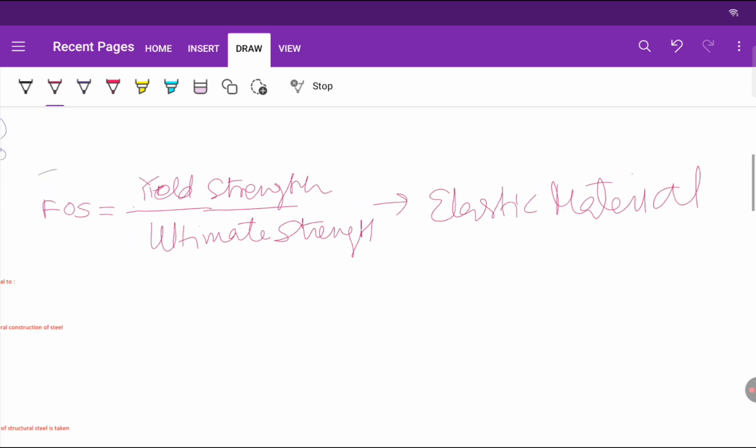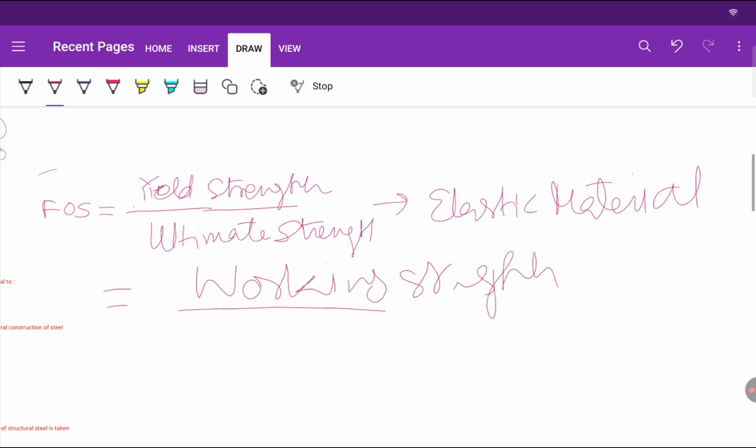Okay, and the second one is working strength or stress, whatever, working strength upon ultimate strength.